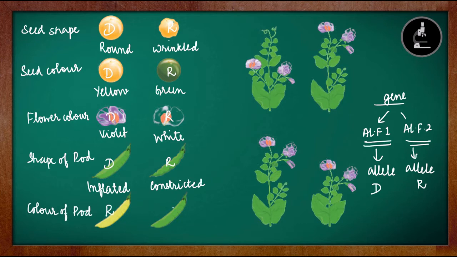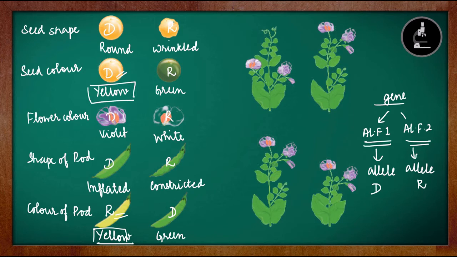Here this one is recessive and this one is dominant. I have changed it because we have to remember this with the color yellow. So here also I have put yellow and here also yellow. So yellow and green. Here yellow is recessive, whereas here yellow is dominant. So in seed color, yellow is dominant, green is recessive, whereas in pod color, yellow is recessive and green is dominant. It's just the opposite.